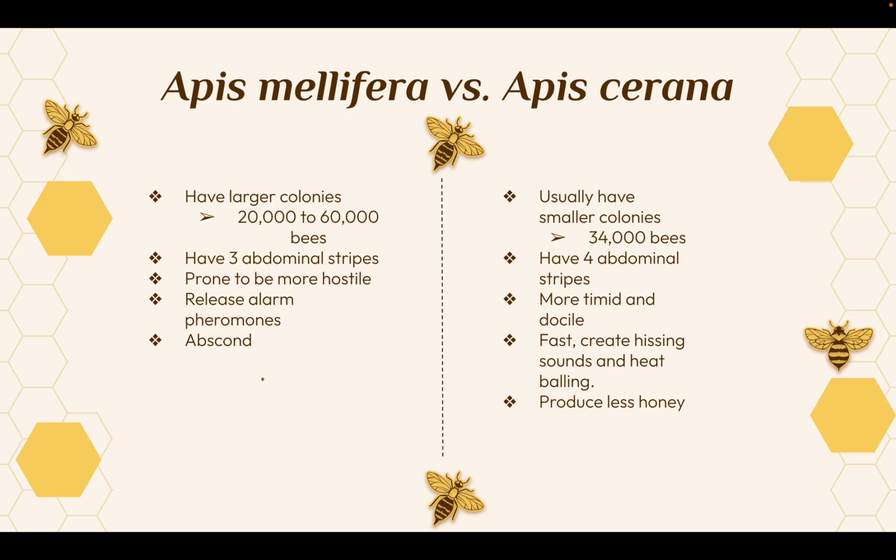Now, on the right-hand side, we have our eastern honeybees, and they usually have smaller colonies, which range around 30,000 bees. They have 4 abdominal stripes, which is the easiest way to differentiate them. They are more timid and docile, but when danger arises, they are fast and they create hissing sounds and heat balling. Now, heat balling happens in both western and eastern honeybees, and it's when the bees surround an insect or an intruder. But the difference is the eastern bees are able to produce heat, which ultimately will kill the intruder, and they produce less honey.